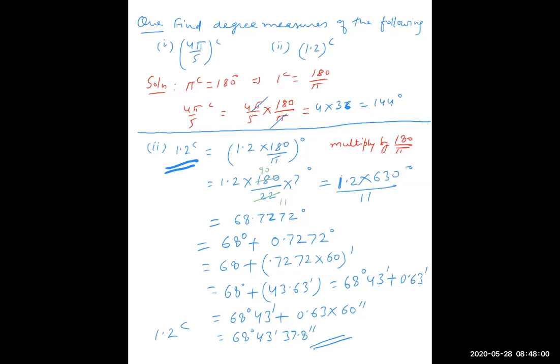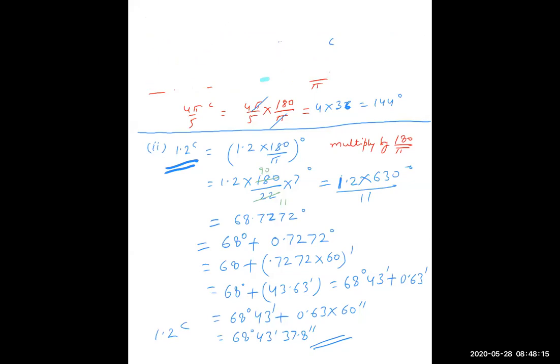Can you explain the last part once again? I didn't get it. See, in everything what I'm doing, I'm doing this upper part. I think you have noted this upper part. Yes, sir. So what we are doing here is, I want to convert, my answer must be in degree, minute, second. So for example, one question I gave you in the beginning, what is the meaning of 1.2